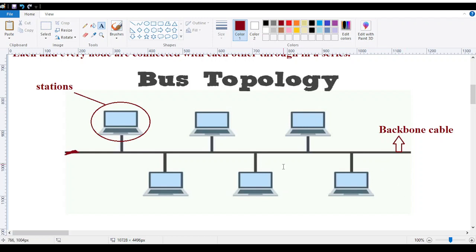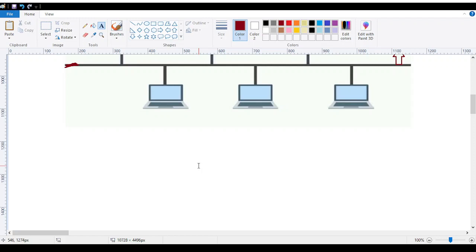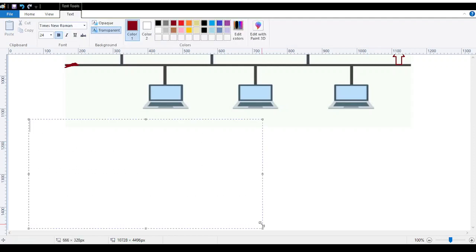In this bus topology, if I talk about its advantages, the advantages are low cost. The implementation cost is very low. You can implement it with no problem at all. For cost-cutting purposes, we don't want to spend a huge amount. It also has a familiar design, a design that we have always seen.